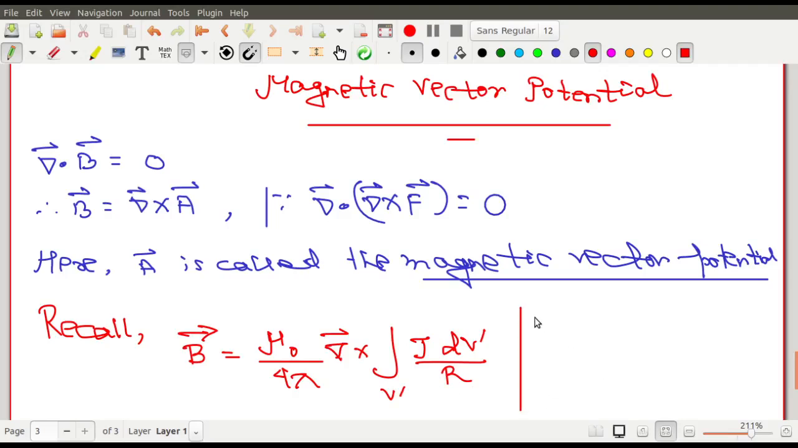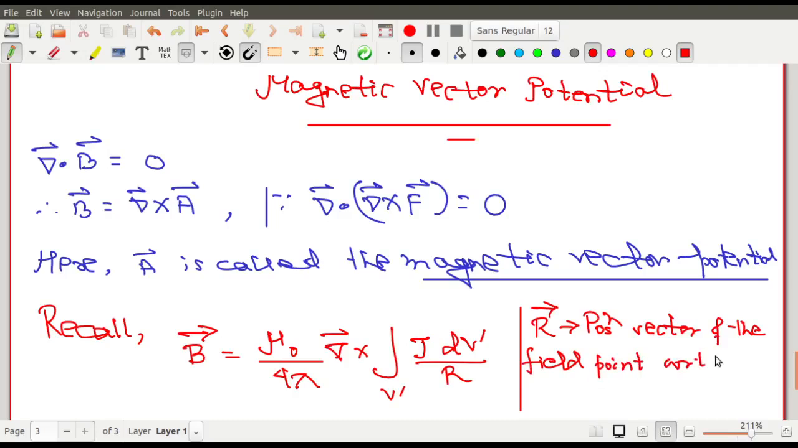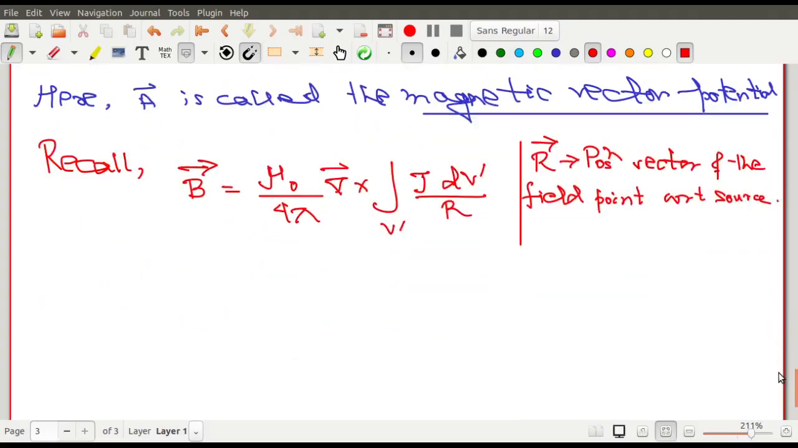So let me write it. What are these? J, you know, it is the current density, current per unit area. And what is capital R? Capital R is the position vector of the field point with respect to the source point. That was capital R. This is what you have already done in your last classes. এই এটা মিলিয়ে দেখে নেবে, please check it out, right?